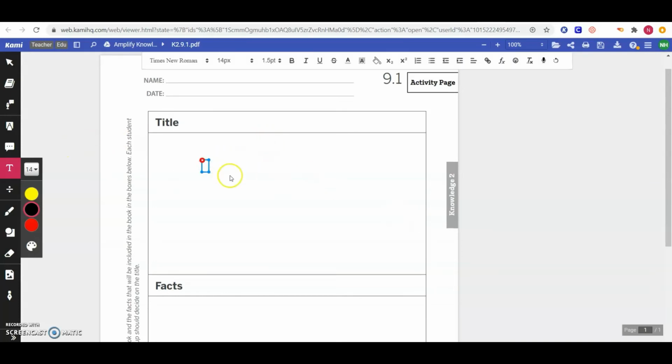Some ideas that you could use for a title might be ancient Chinese writing, or characters and calligraphy.